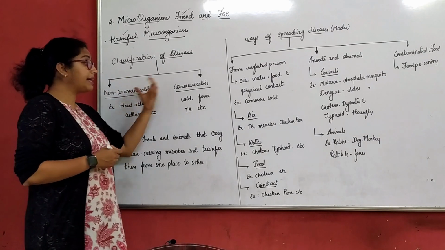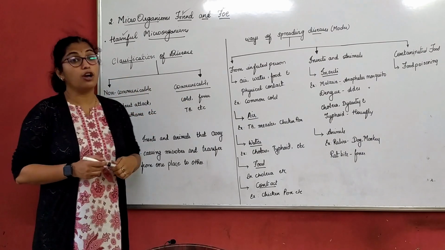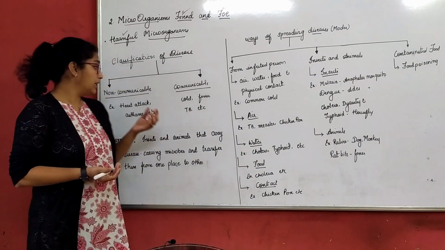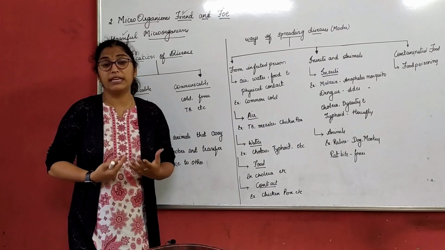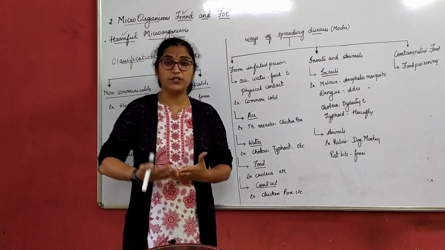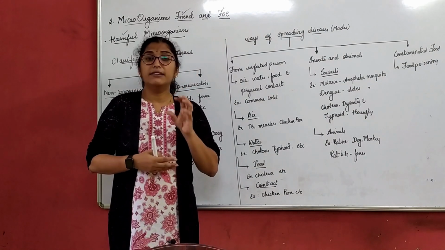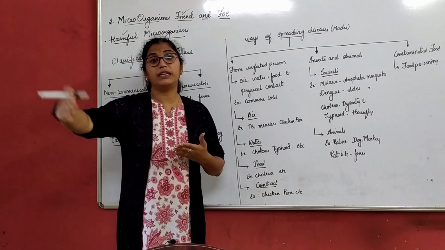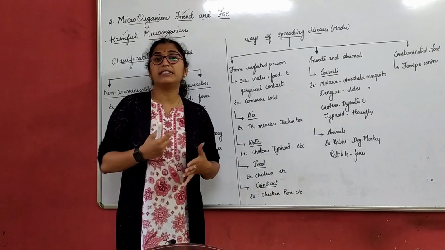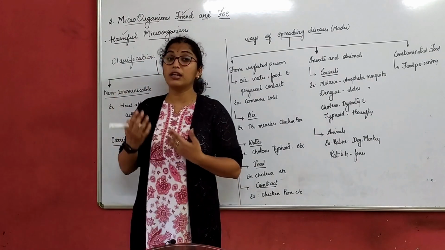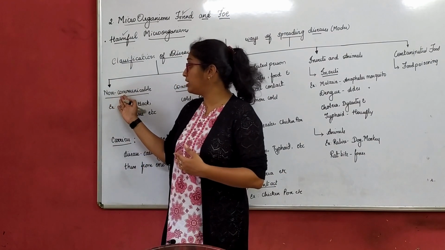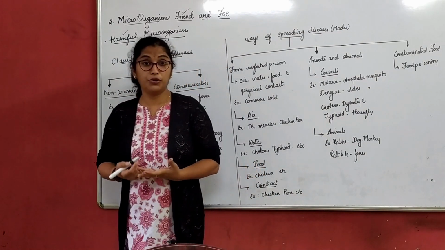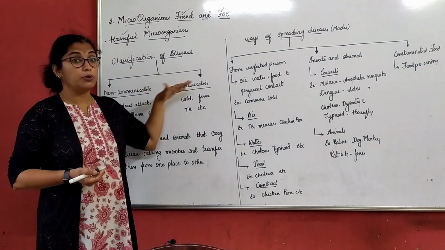Now that we understood the types of diseases, communicable and non-communicable, let us understand how these diseases are carried. Non-communicable diseases are carried through our lifestyle or sometimes by heredity, which we call congenital diseases. We carry them through our genes, or we gradually get them in our lifetime through various sedentary lifestyle activities. In this chapter, we are not discussing non-communicable diseases because they are not caused by microbes. We will only be discussing communicable diseases.